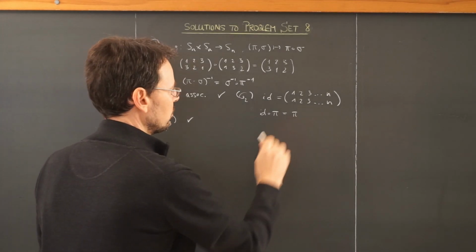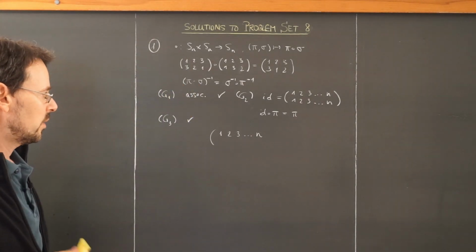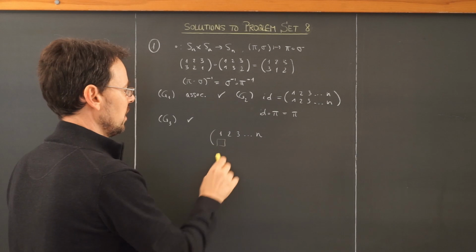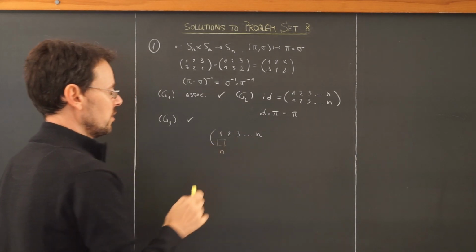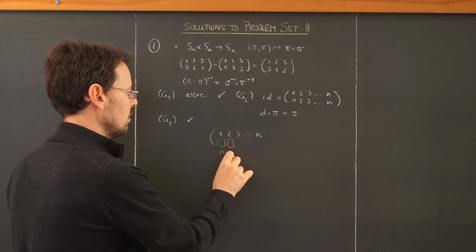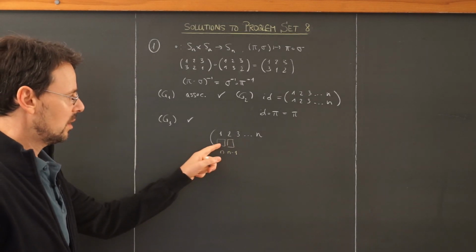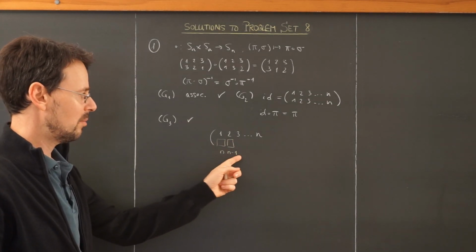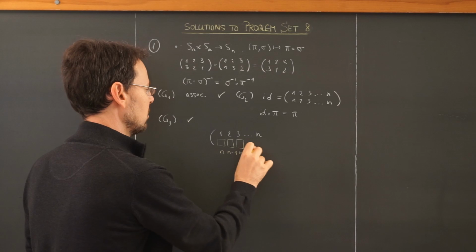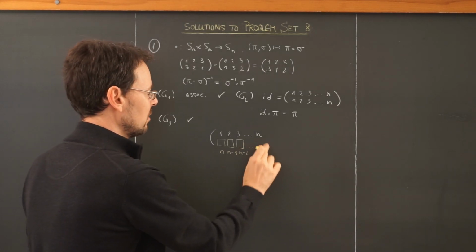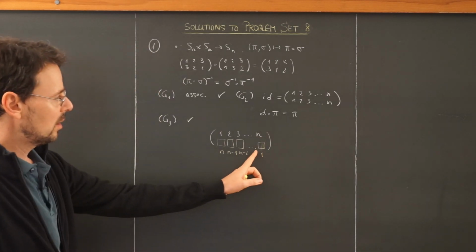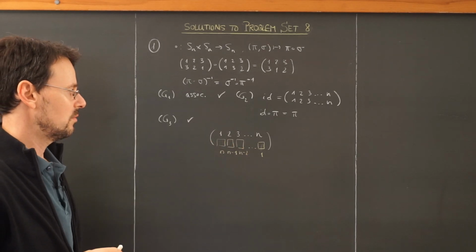Now for the order of this group, let's find out how many permutations of these numbers are there. So here for the first entry, I have n possible choices. Could be any number from 1 to n. Now, because the map must be bijective, for the second entry, this here is already taken. I only have n minus 1 possible choices left. Then for the third entry, n minus 2, and so on. And for the last entry, there is only one possible choice left, the only number that I haven't chosen before.